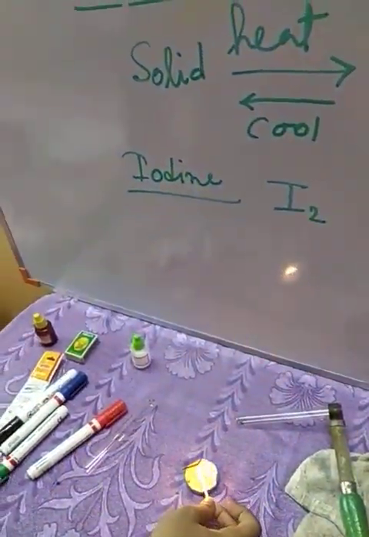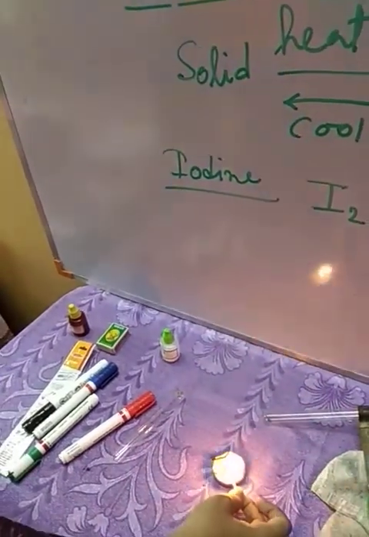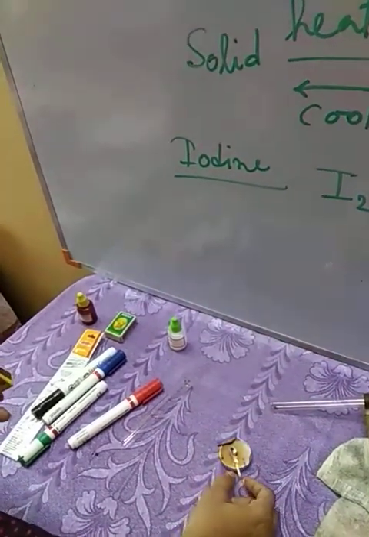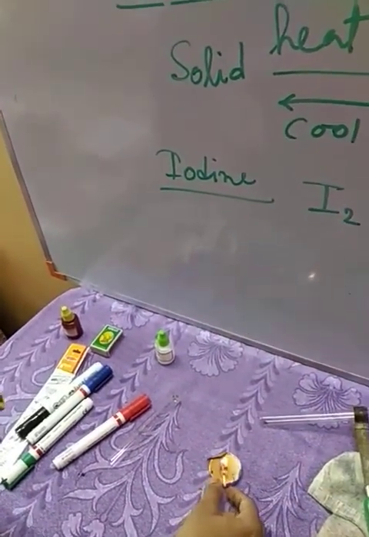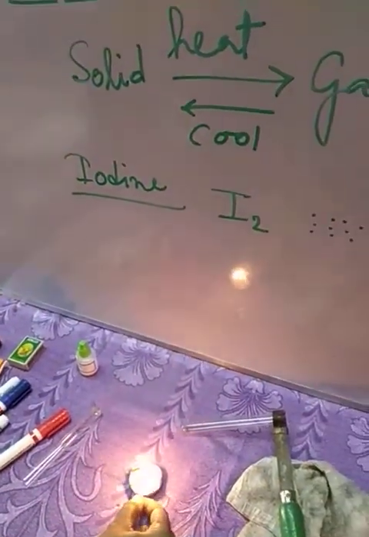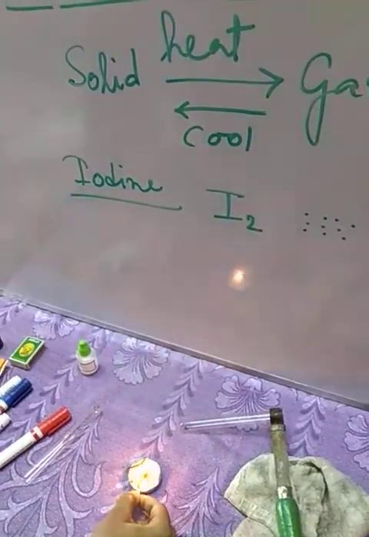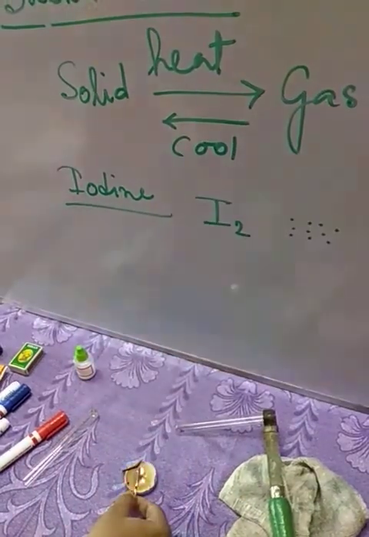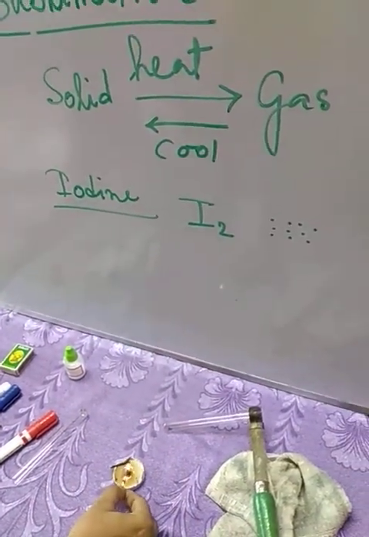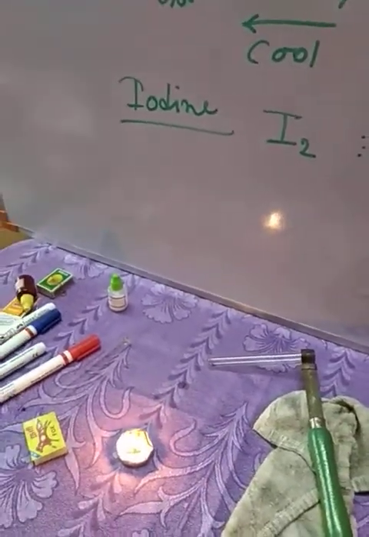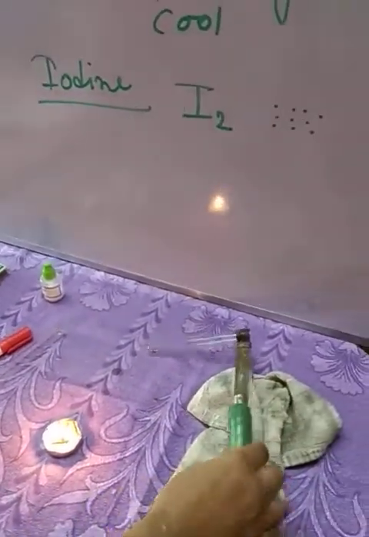Don't try this at your home because iodine is not available in that manner. You are not going to get that in the market because it is a bit poisonous. This is a halogen. Fluorine, chlorine, bromine and iodine, these four are halogens.